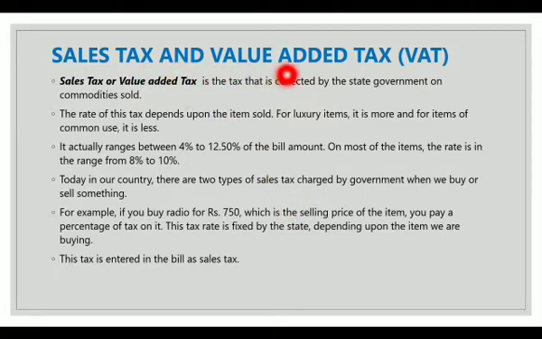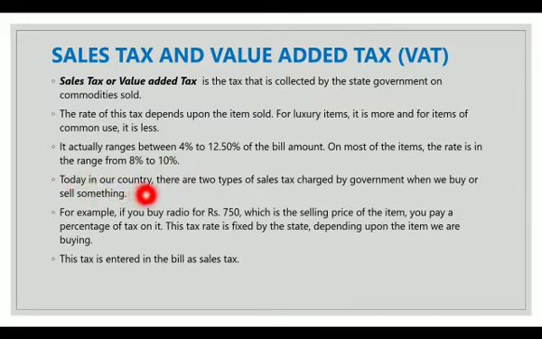Sales tax and value added tax, short form VAT. Sales tax or value added tax is the tax that is collected by the state government on commodities sold. The rate of this tax depends upon the item sold. For luxury items, it is more, and for items of common use, it is less. It actually ranges between 4% to 12.50% of the bill amount. On most of the items, the rate is in the range from 8% to 10%.